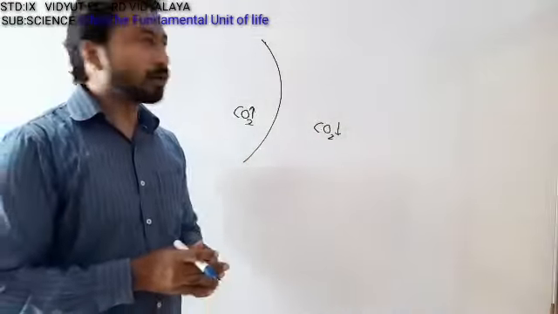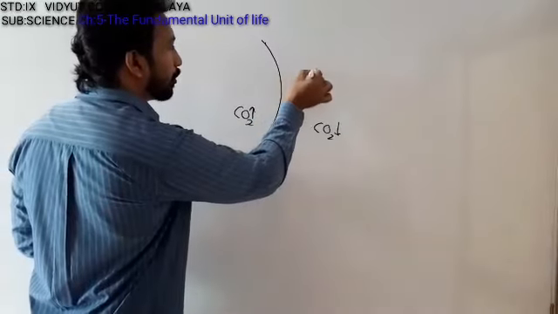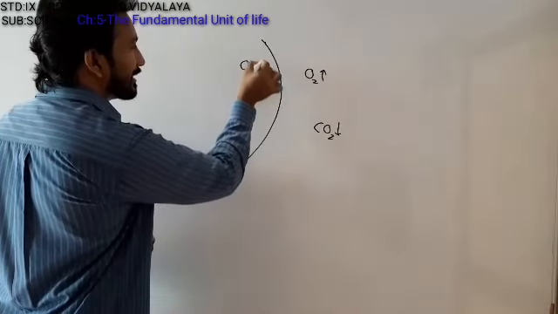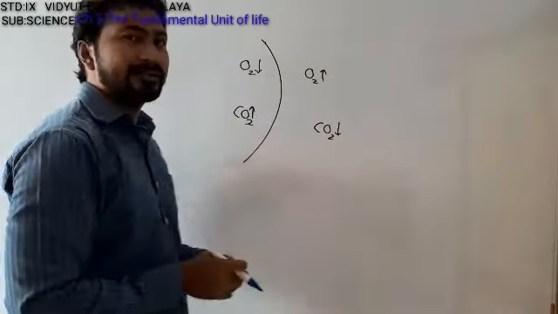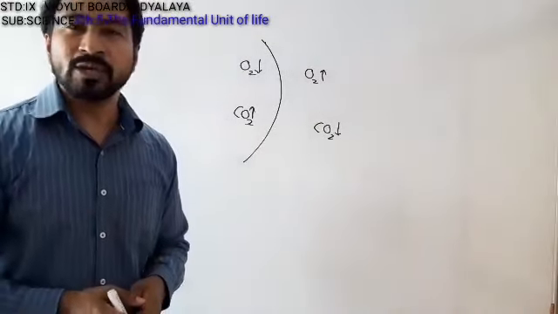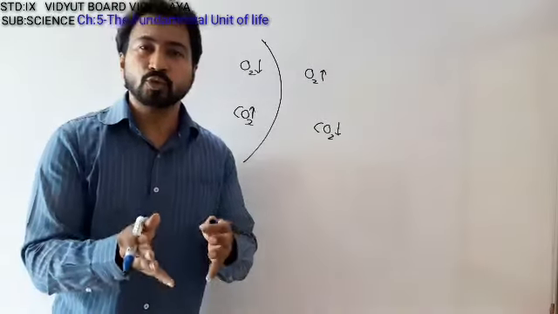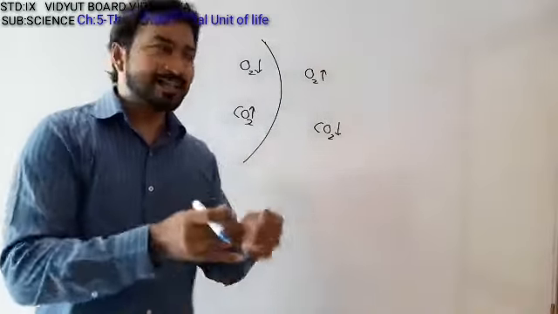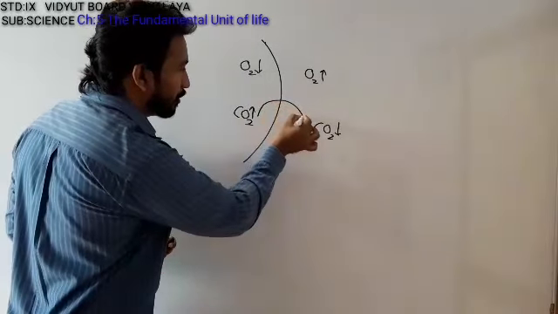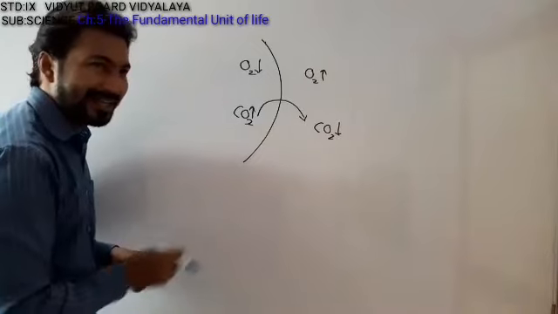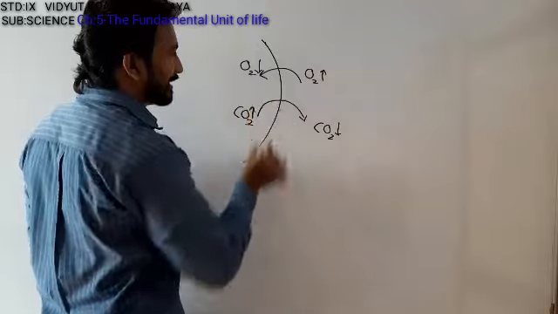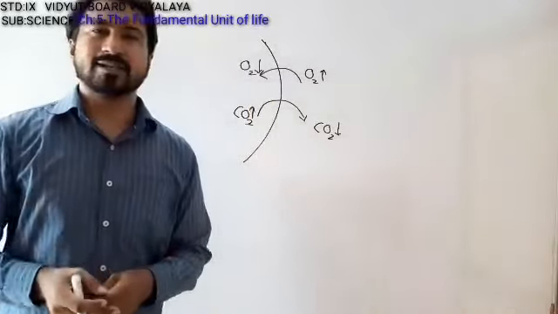Likewise, the amount of oxygen is more on the outer region, and the amount of oxygen is less in the inner region. These gaseous substances will always be moving from higher concentration to lower concentration. So therefore, the oxygen which is more towards the outer side will be going towards the inner side, and the carbon dioxide which is more towards the inner side will be going towards the outer side.